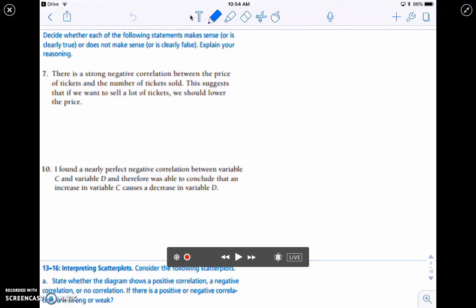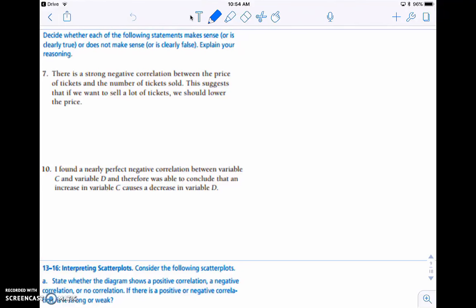Okay, this is part 2 of Unit 5E, looking at correlation and causality. In these next couple of questions, we want to determine whether each statement makes sense or does not make sense and explain our reasoning.